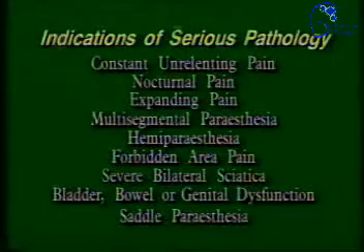neoplastic disease. Expanding pain, as opposed to static or shifting pain. Expanding pain is pain that starts in one area and spreads without relief to others. This would suggest something growing in size and could indicate a neoplasm or infection. Multisegmental paresthesia or hemiparesthesia is suggestive of neurological involvement of the spinal cord or higher.